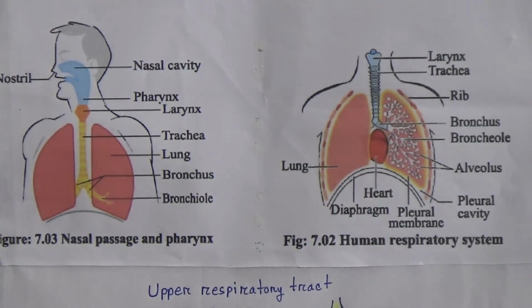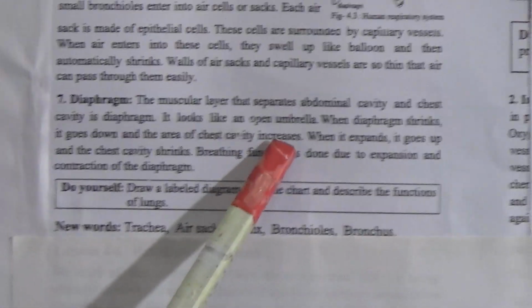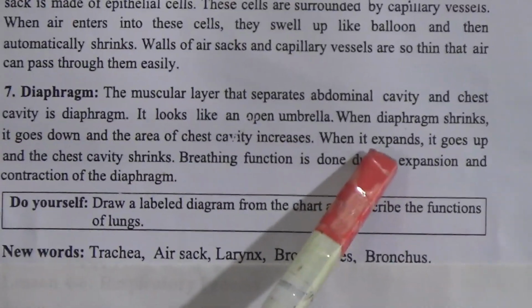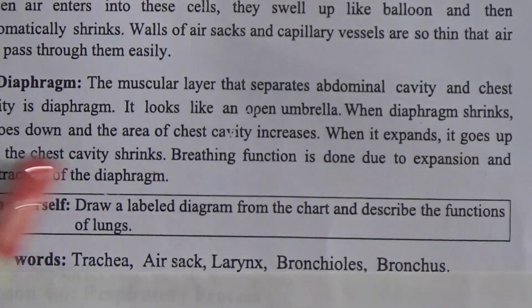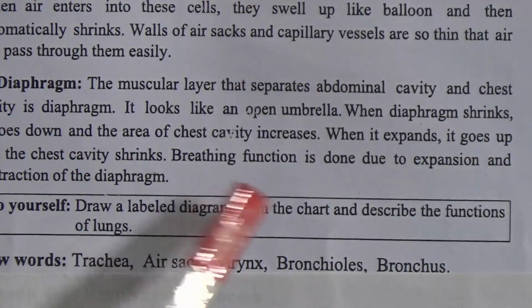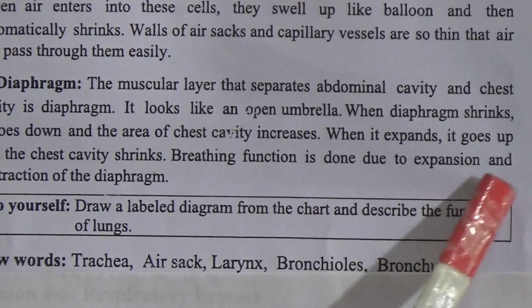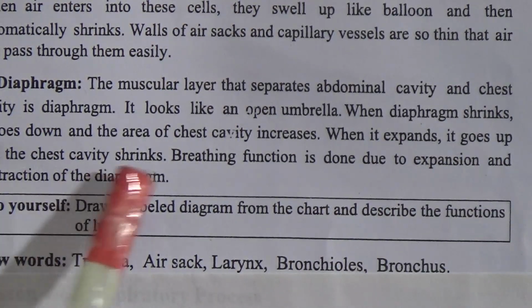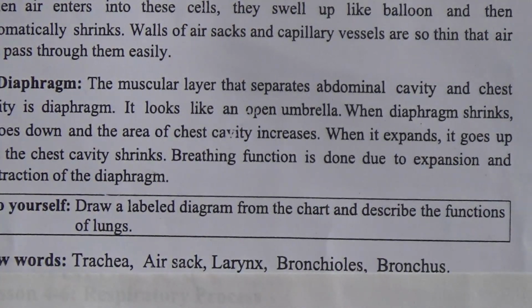When diaphragm shrinks, it goes down and the area of chest cavity increases. When it expands, it goes up and the chest cavity shrinks. Breathing function is done due to expansion and contraction of the diaphragm. So dear students, it was our today's topic.